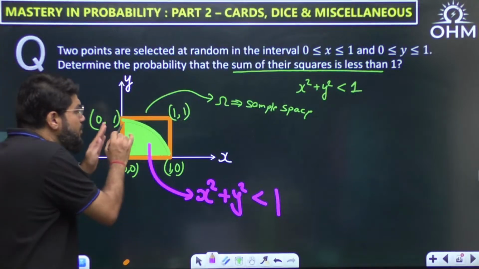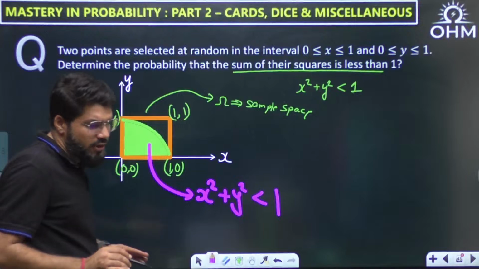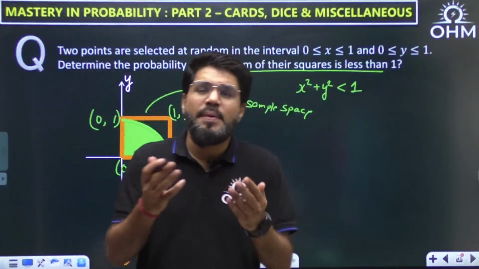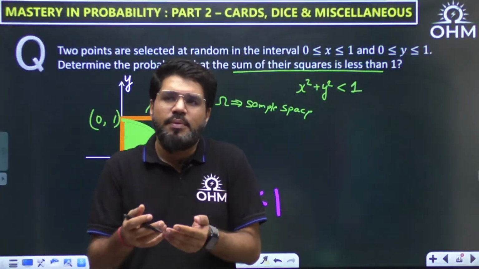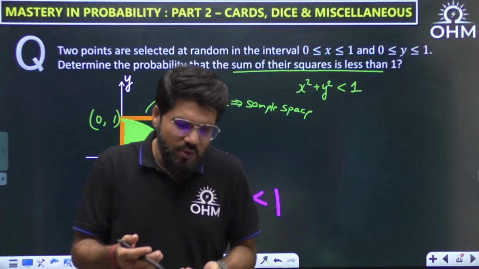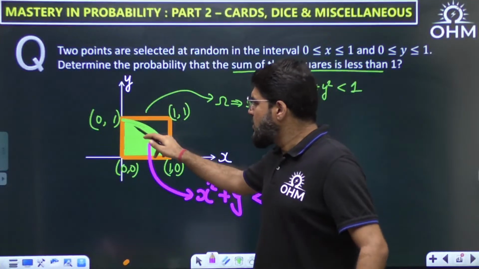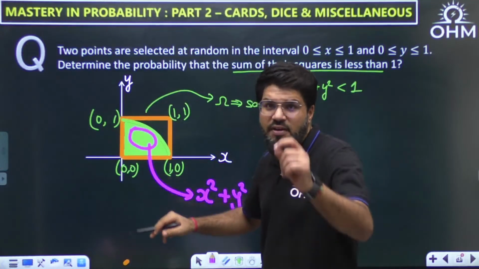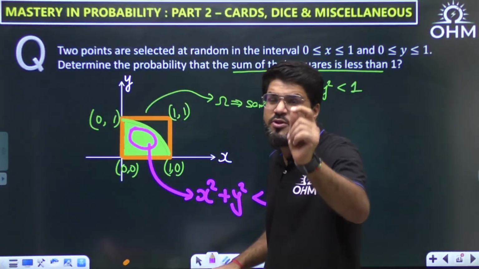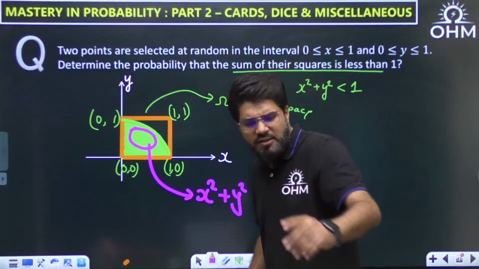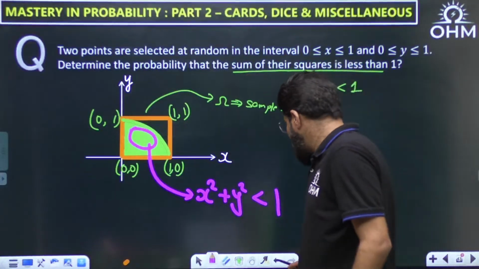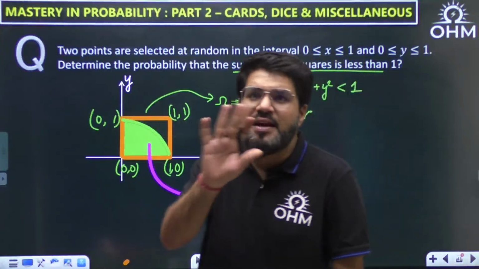Now again, how many points are in this space also? Infinite points. So whenever you get a 2D picture, you can use geometry here, because it is not a countable set. You cannot count the total number of points in the sample space. Total number of points here also will be infinite. If I keep on counting each and every point like 0, 0.00001, like this, it is infinite. But the set of all points makes a 2D space.